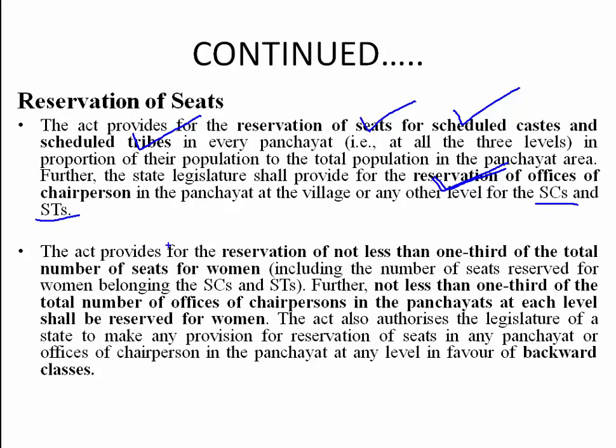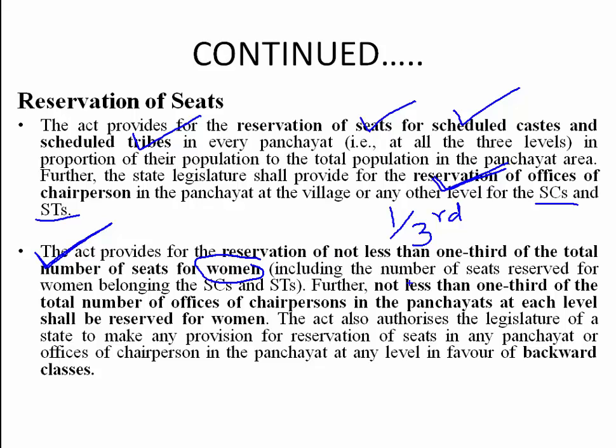And one more, this is for SC and ST, and here reservation is given for women. So what is the reservation? 1/3. It should not be less than 1/3. This is a very important question. Reservation of seats for women: the number of seats for women should not be less than 1/3. The Act provides for reservation of not less than 1/3 of the total number of seats for women.